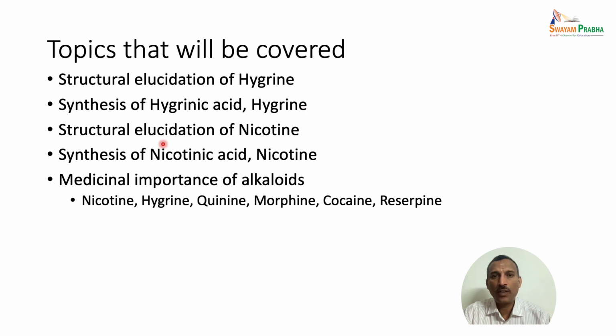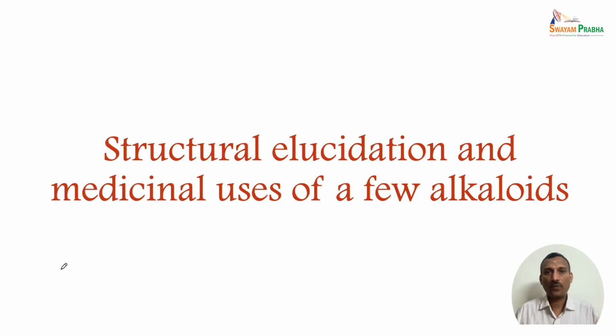Later on, we will study about structural elucidation of nicotine. Here we will be looking at the structure of nicotinic acid, and from nicotinic acid how we can prepare nicotine, and we will also look at some of the syntheses of nicotine. We will look at the medicinal importance of various alkaloids: nicotine, hygrine, quinine, morphine, cocaine and reserpine. In this session, we are going to look at structural elucidation and medicinal uses of a few alkaloids.